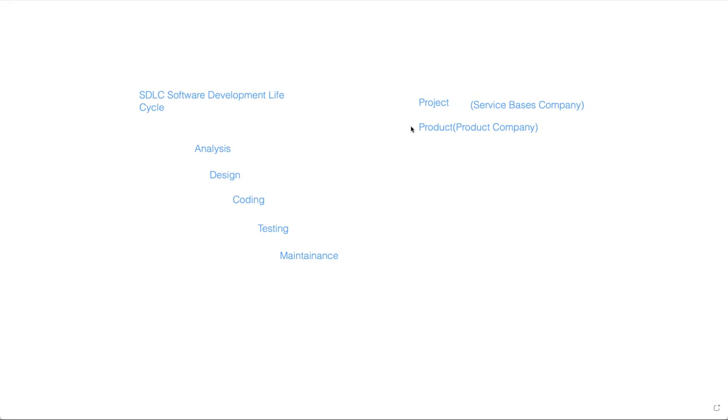Coming to product, the company itself develops a product. The company itself develops an application and releases it to the market. For example, Facebook, Windows, MS Office, all of these the company developed itself and released to the market. Customers then use them, like we do. Project is where customers approach an IT company to get software made as per their requirements.